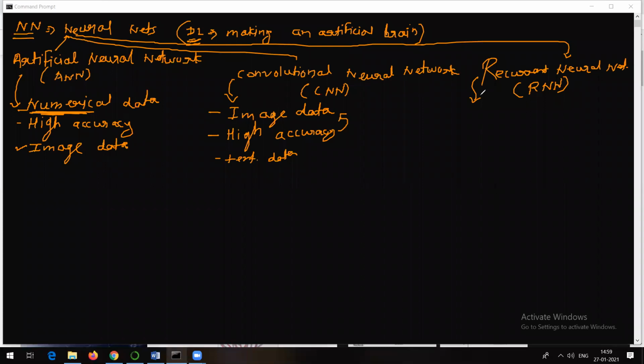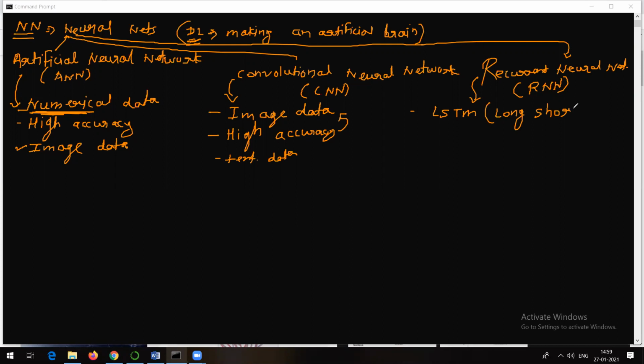Let's try to talk about the third type, and that is nothing but recurrent neural network. Generally, the concept behind RNN, or recurrent neural network, is something called LSTM. Now, what is this LSTM? LSTM stands for, remember at least the short form, long short-term memory.